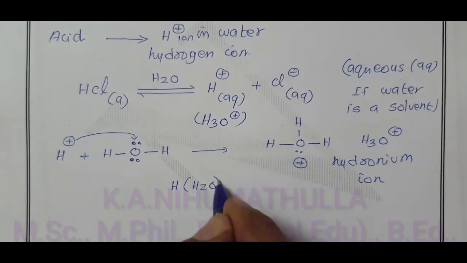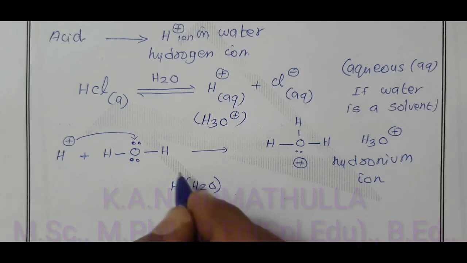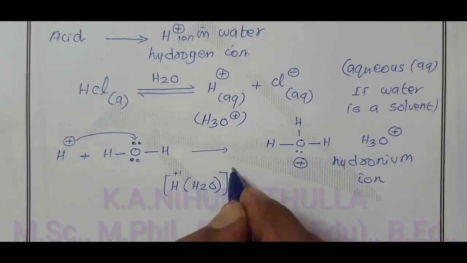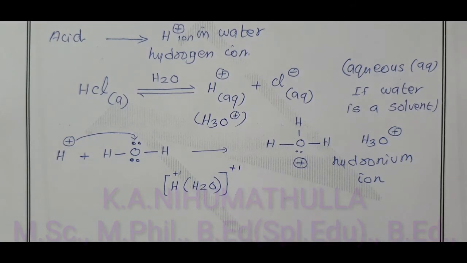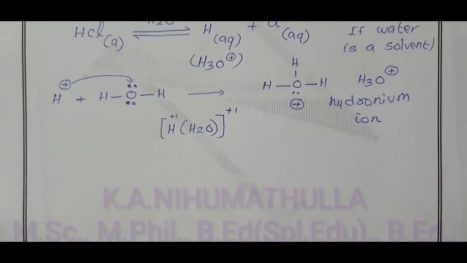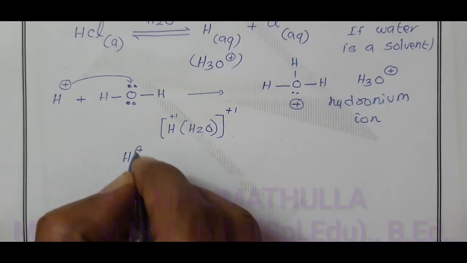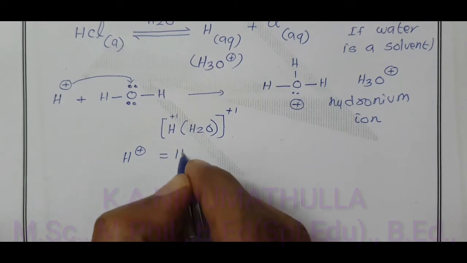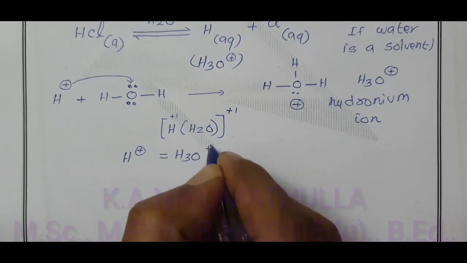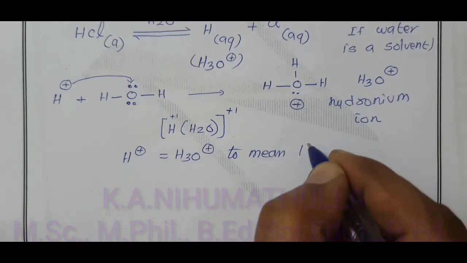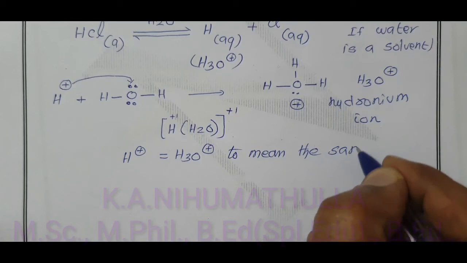The water molecule is a neutral ligand, charge equal to 0. Therefore, the charge on this complex is plus 1. This is nothing but H3O plus ion. But remember, we use H plus ion and H3O plus ion to mean the same.